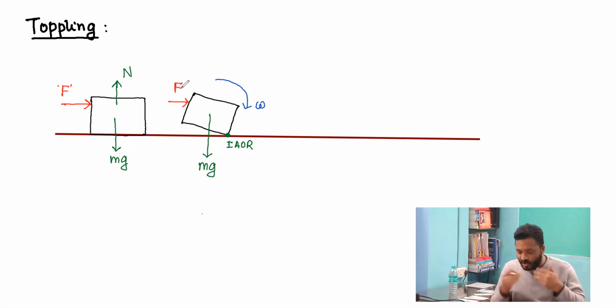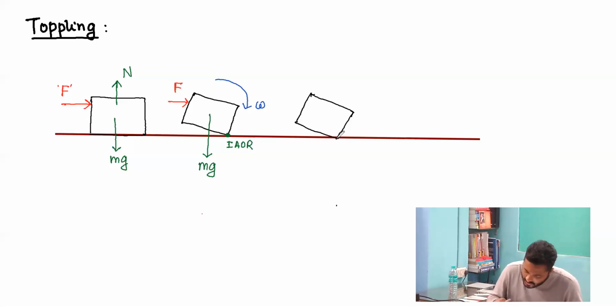Suppose I withdraw the force at this instant. What will happen if I withdraw this force at this particular instant of time? The weight mg will produce a torque in the opposite sense, and the block will fall back to its initial position.